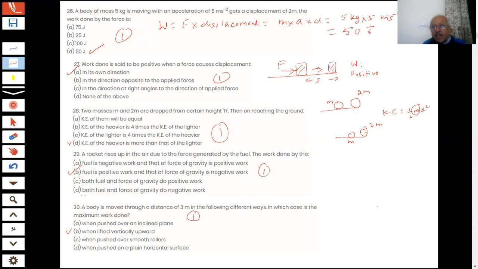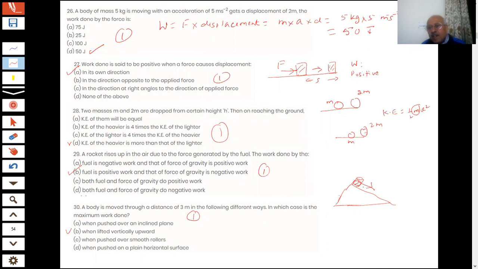When pushed over an inclined plane, what happens, students? If a body is pushed over an inclined plane, see, then what happens? The force is applied in this direction.